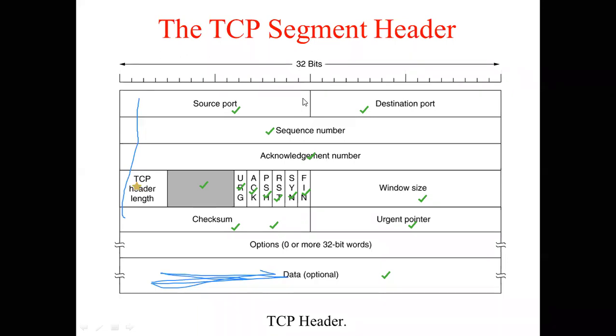Yeah, sure. See, TCP is a connection oriented protocol, isn't it? So at the time of connection setup, SYN bit is set to 1. So suppose we are sending a connection request from sender to receiver. SYN bit will be set to 1. And suppose any one of the two parties wants to disconnect, FIN bit will be set to 1. Now I don't have a board here, otherwise I would have tried to show you on the board. You have to imagine two machines and any one of the two wants to disconnect. So at the time of disconnecting, this bit is set to 1, which is called as FIN.